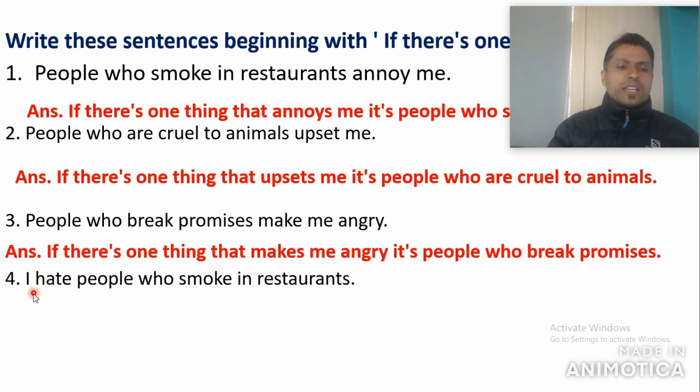Now, I hate people who smoke in restaurants. Very first, apply this structure: if there is one thing that, up to there you can write from the structure. If there is one thing that, now the subject is I, that I hate, then from the structure, it's people.